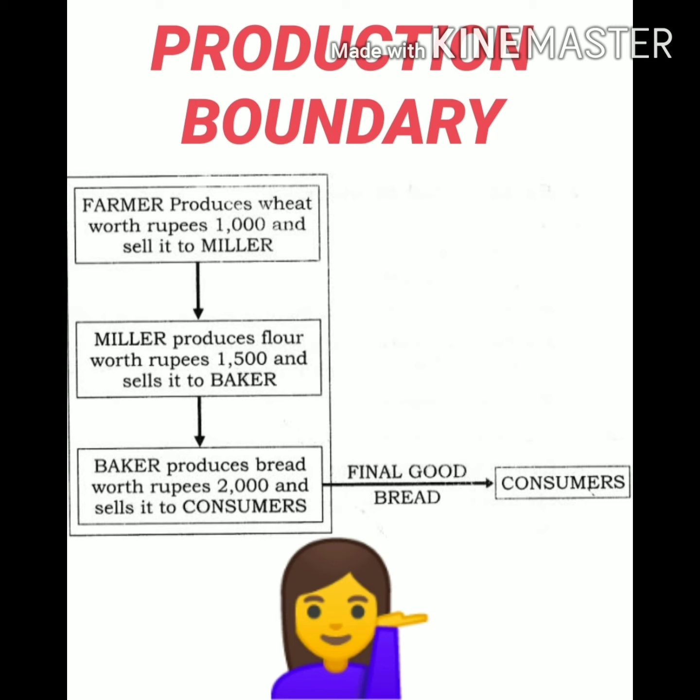Take the example given here of the production of bread. The farmer produces wheat for 1000 rupees, then the miller produces flour worth 1500 rupees, and finally bread is produced at a cost of 2000. So that is the final good.